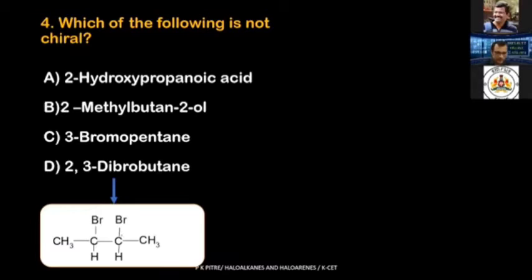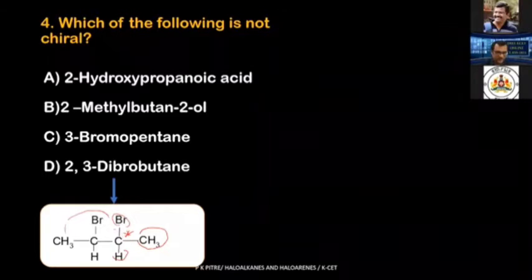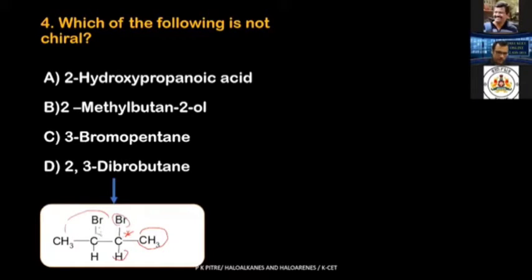Look at this particular carbon atom. Is it chiral? Let us see. What is the definition? A chiral carbon is one which is connected to 4 different atoms or groups. This carbon is connected on one side to CH3, on another side to Br, another to hydrogen, and this entire other group. So obviously this should be chiral. What about this particular carbon? It is also a chiral carbon. Why? There is a Br atom over here, a hydrogen over here, and then CH3 over here, and this entire group connected over here. So obviously this is also chiral.